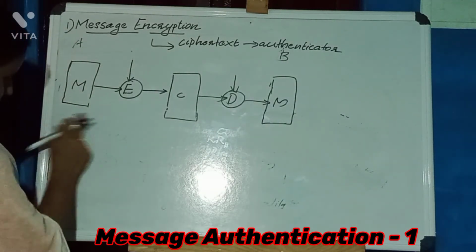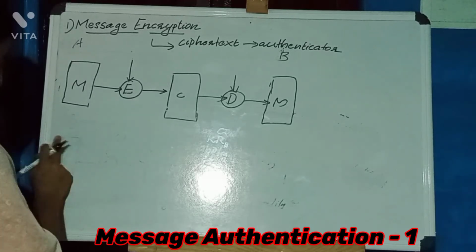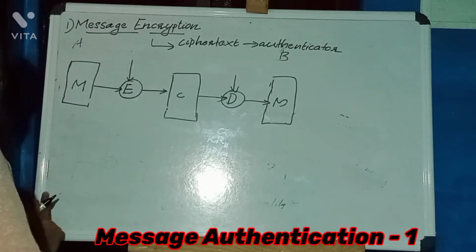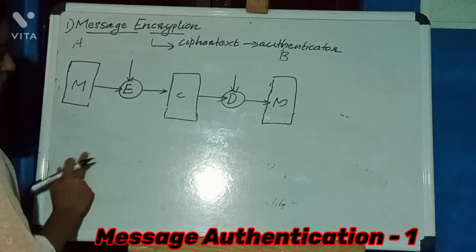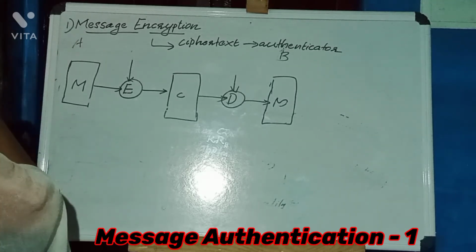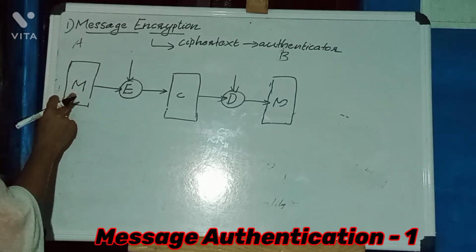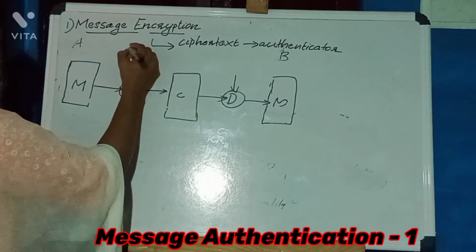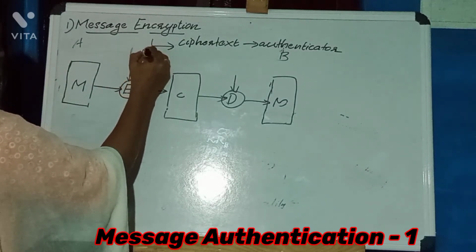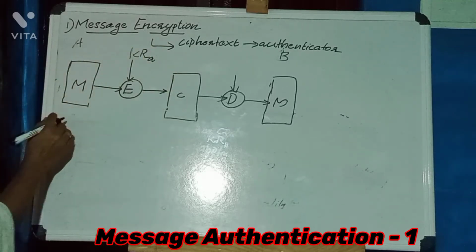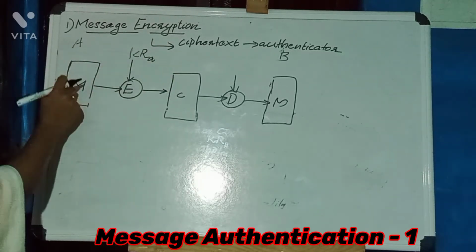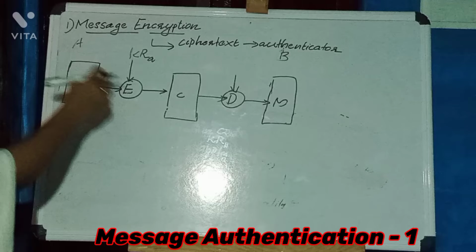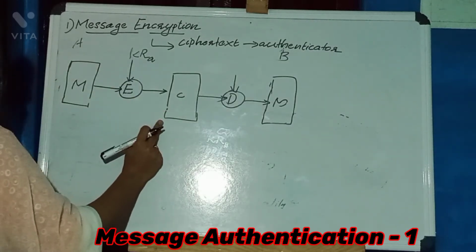Next, also public key encryption, asymmetric encryption, but how to achieve authentication in the case of asymmetric encryption. Here this is a plain text message. This message will be encrypted by using the private key of A, the private key of the sender. Then we'll get the ciphertext message.